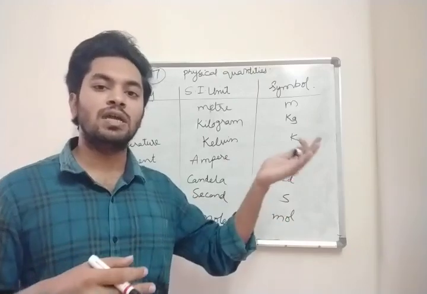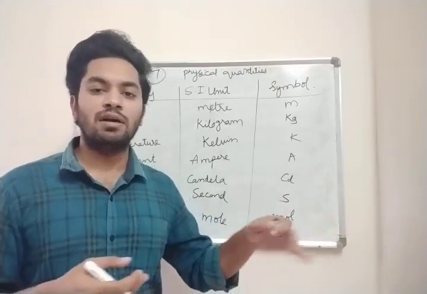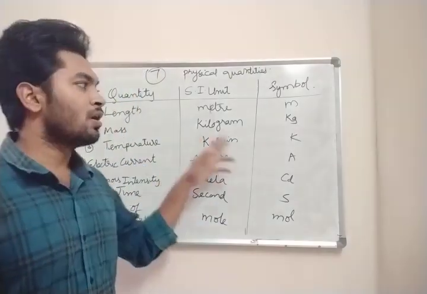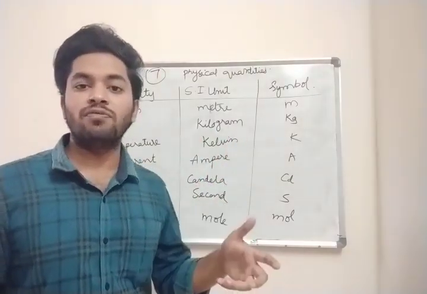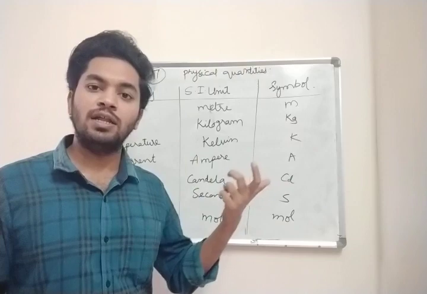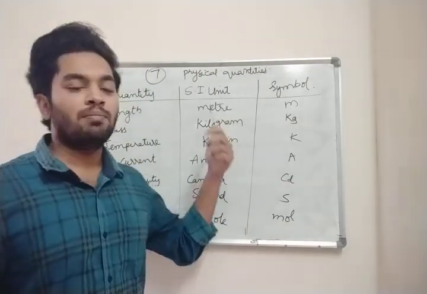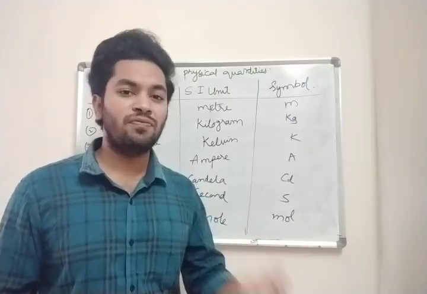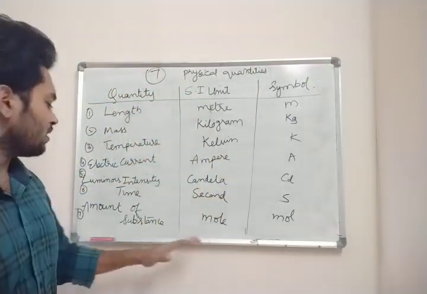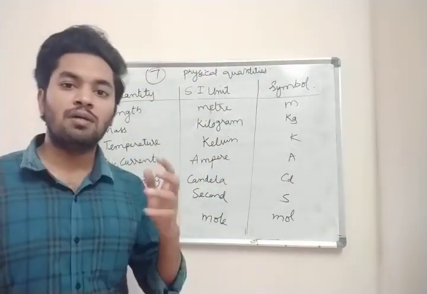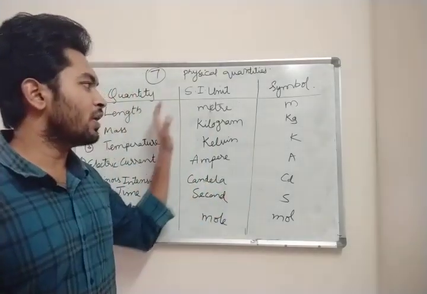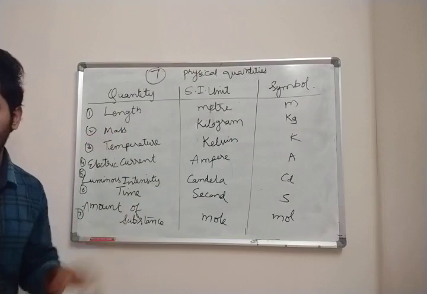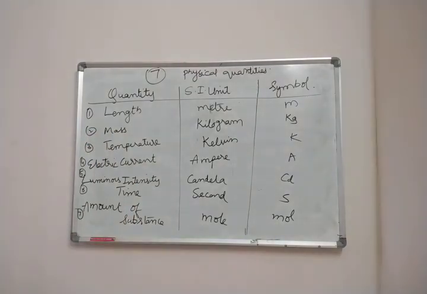If you go to the US and say I need 1 meter of cloth, they will know how much 1 meter is. And if you go to London and say my weight is 50 kg, they will know what that 50 kg is. So they came to a conclusion that we are going to follow these rules. These are the set of rules which are followed universally.